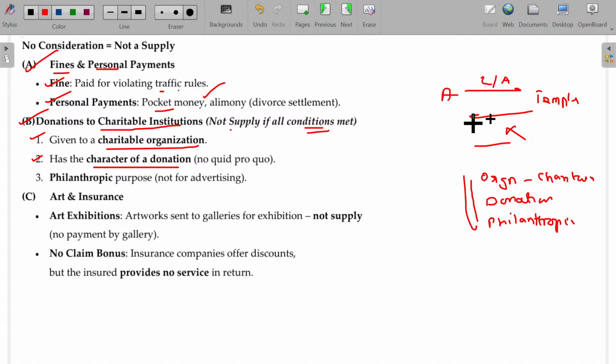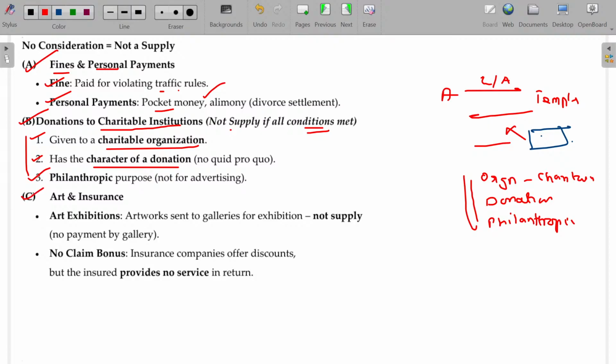No quid pro quo, which means I give and in return I don't get anything. Philanthropic purpose means out of my helping tendency I'm doing this. Then it is called philanthropic purpose, and these three conditions should be satisfied. Only then it will not be supply. And if, while donating all these things, a big advertisement banner is also installed there, that will come under supply, because you have the intention to promote your business through this donation. Then automatically this will come under supply. If I don't have any other benefit here, it will come under philanthropic nature.